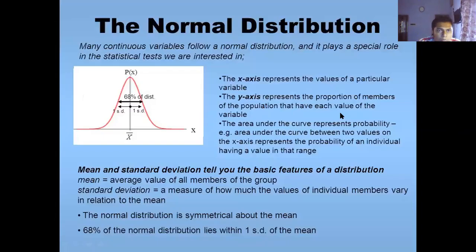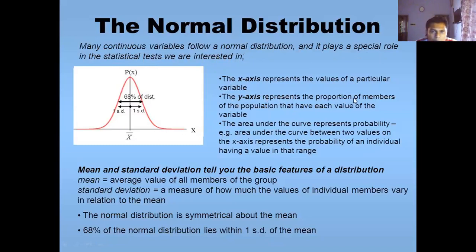Now, this is the normal distribution. Many continuous variables follow a normal distribution, and it plays a special role in the statistical tests we are interested in. The x-axis represents the values of a particular variable.